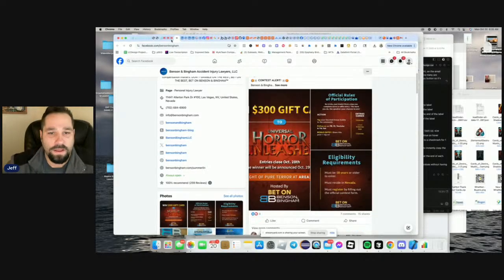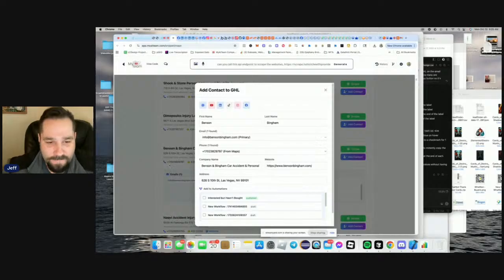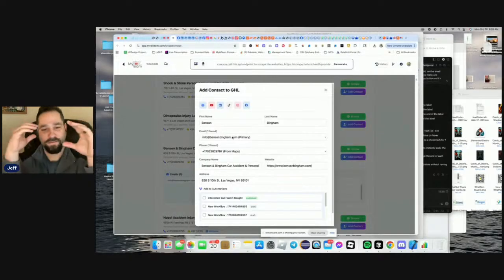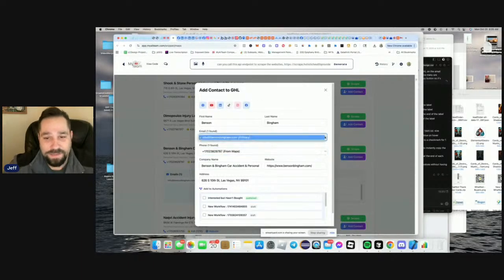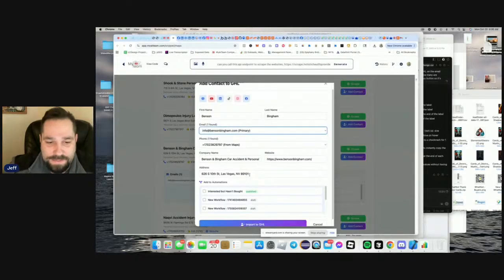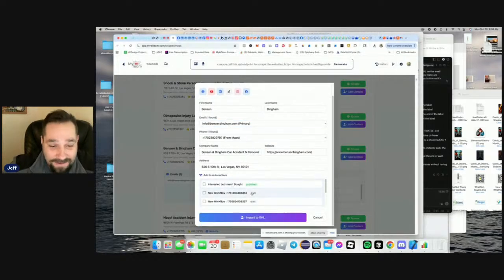So if we click back on here, you can see it automatically fills in all the information that it has. And if there's multiple, it gives you this drop down to be able to filter and choose the one that you actually want. The next part is we have this address. And then right here, check this out. It says add to automations.